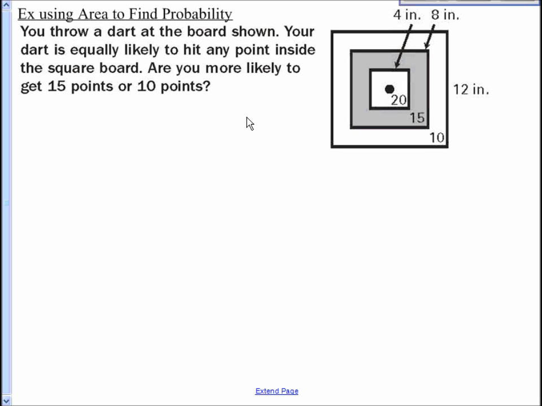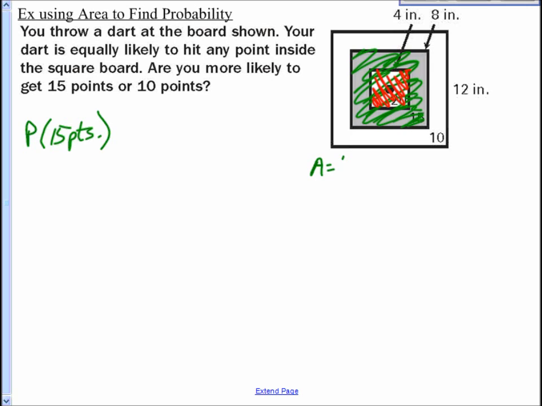So let's figure out first of all the probability of getting the 15 points here. Okay, so if you look at the 15-point area here, you see it's all shaded in gray, right? Problem is I don't want to include the 20-point area. So I need to figure out the probability of the green part, but then I want to subtract out the 20-point area, and I'll be left with the gray shaded region. That's the area of the 15-point.